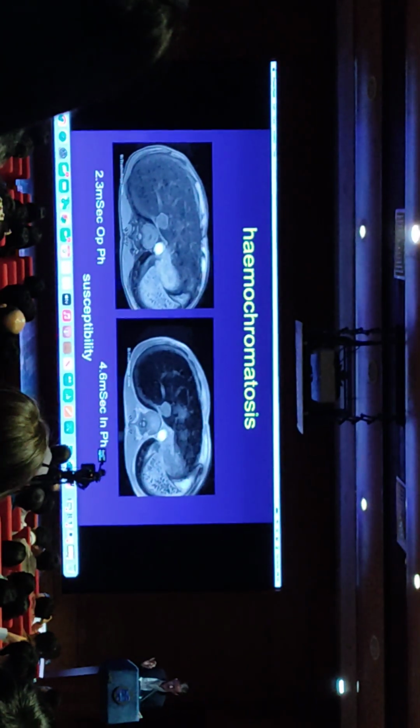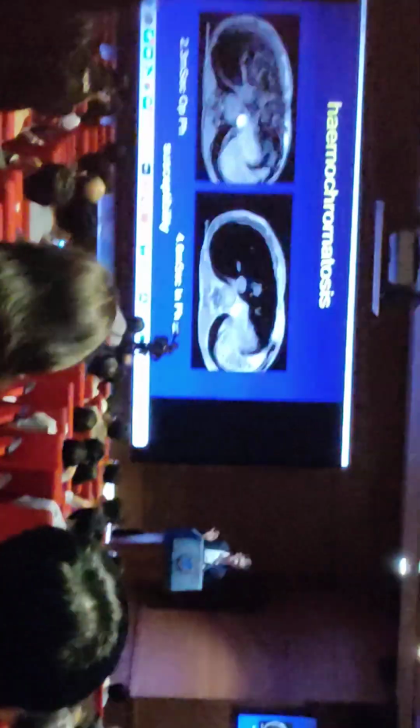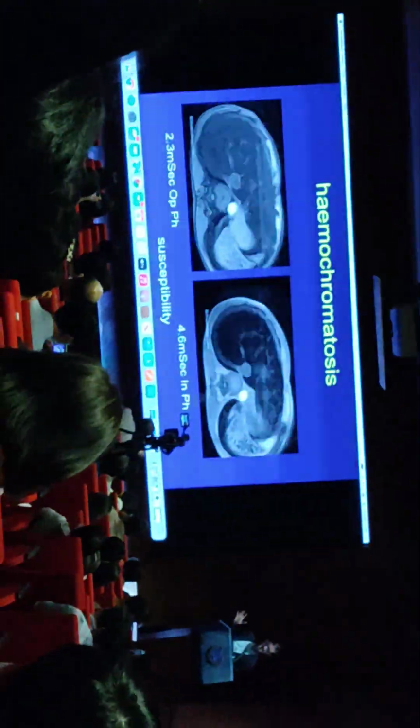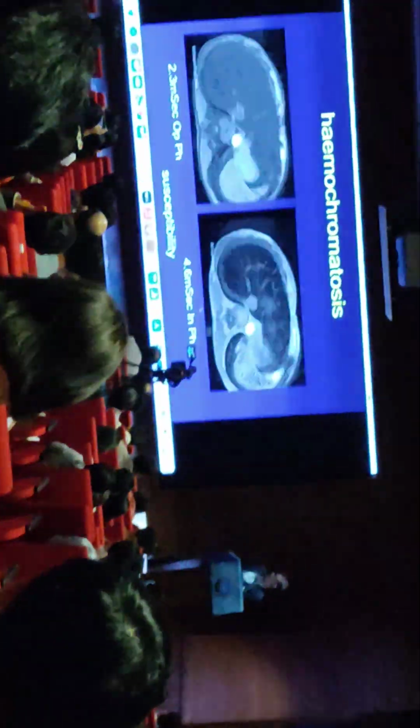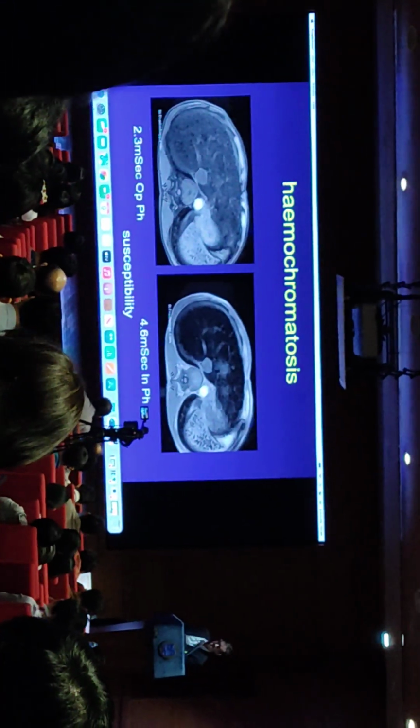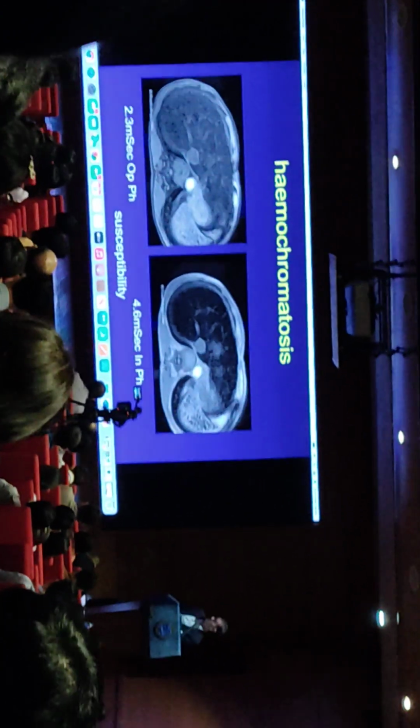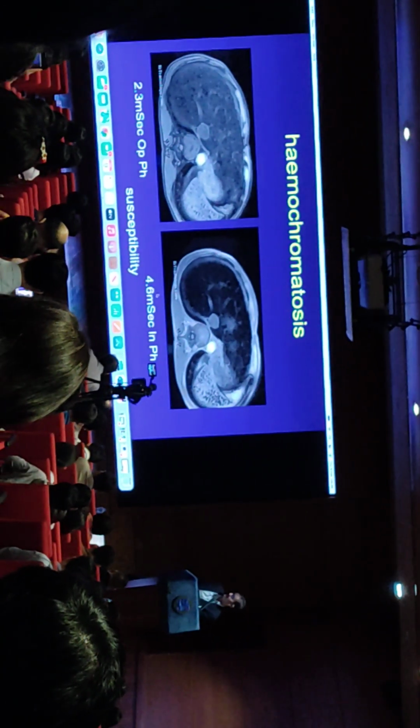So, in iron deposition, the loss of signal is the other way round. So we tend to see the loss of signal on the second image, the in-phase image, and that's because this is acquired at a later stage, a longer TE time, and the iron within the liver acts as tiny little magnets which cause dephasing of the T2 signal and loss of T2 signal.